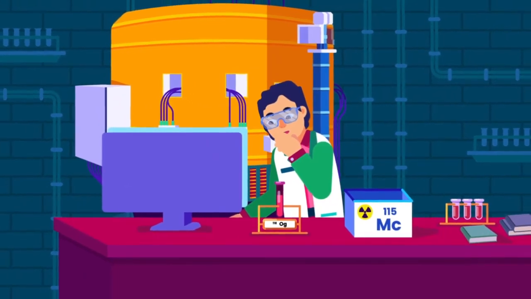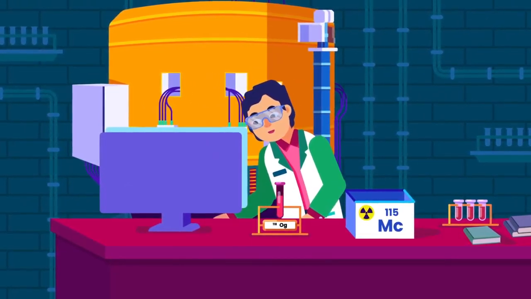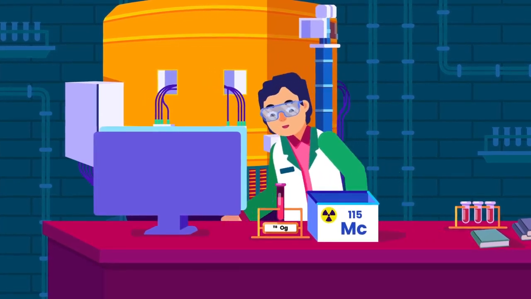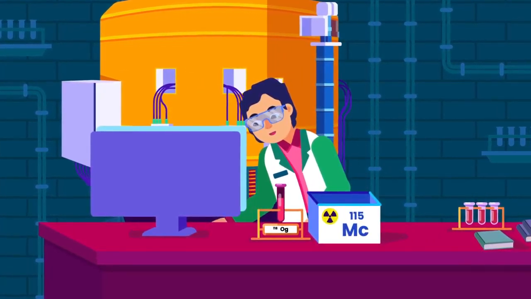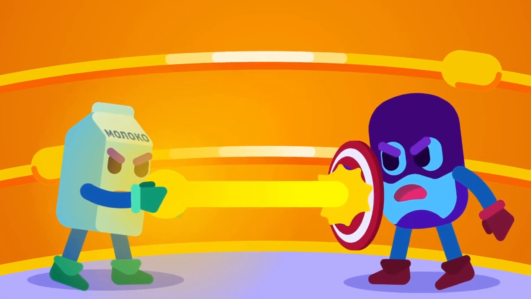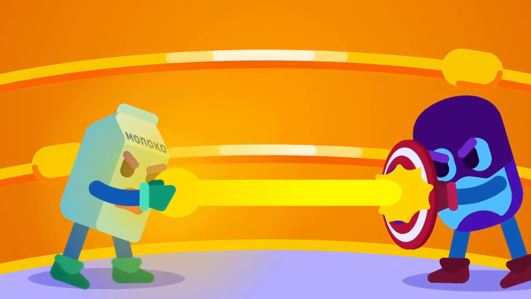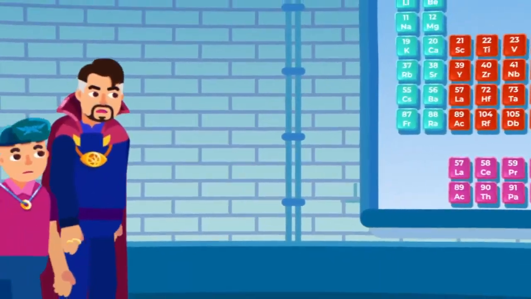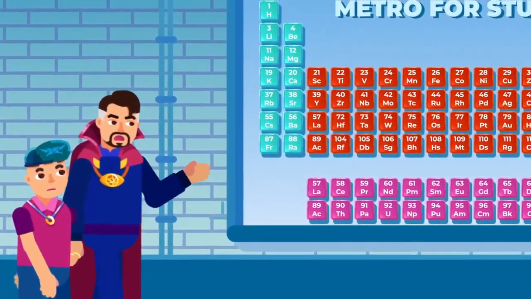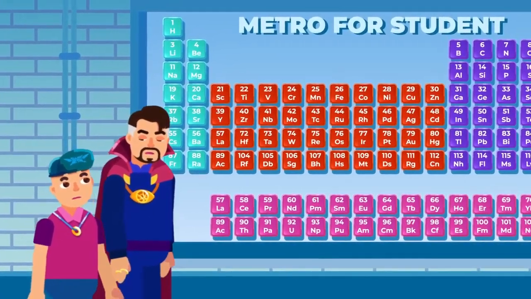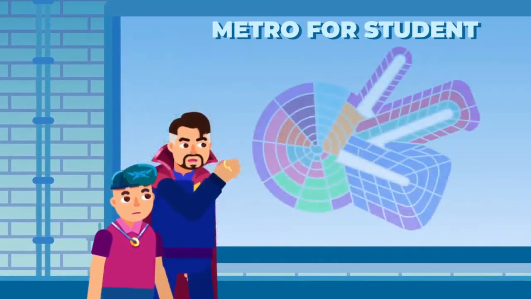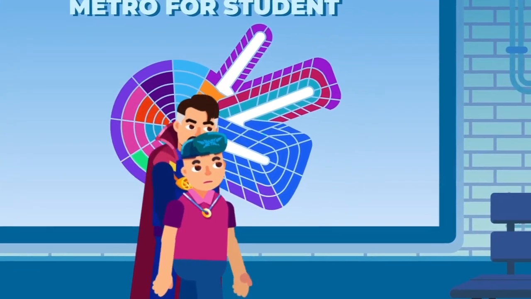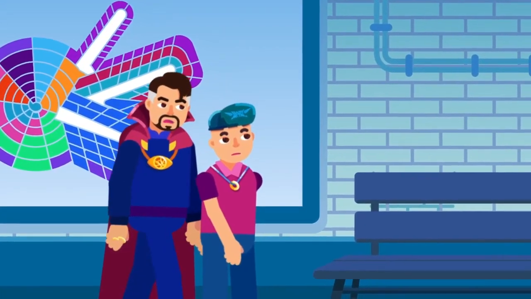Until now, there are already 118 elements discovered. Some of them are synthesized, such as moscovium, the element 115 on the periodic table. It is produced by bombarding atoms of americium with ions of calcium in a cyclotron. However, we still have a long way to go in exploring new element discoveries in the future. There are some suggestions about redesigning the periodic table, as we are in the process of finding element 119, which is something interesting to see.